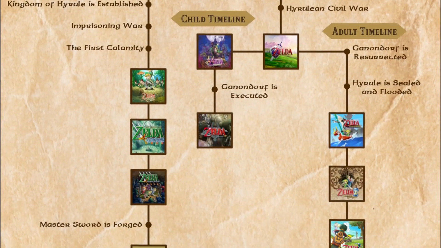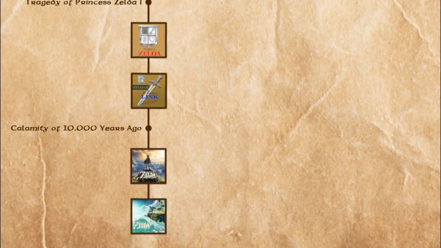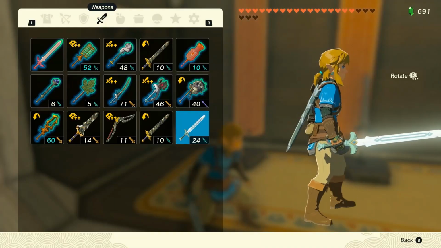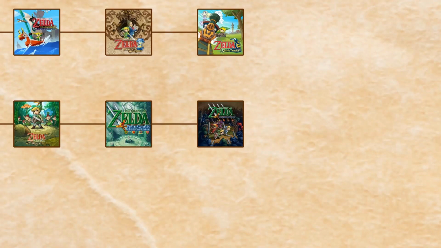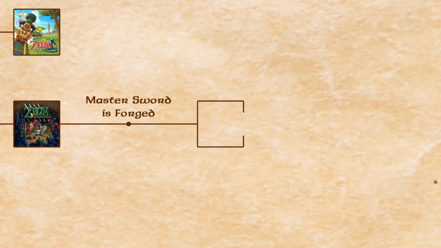Alright, let's wrap up everything that this theory supports about my timeline and everything it changes. The things it supports about my timeline is the timeline split in Skyward Sword occurring and the Goddess Sword appearing in Tears of the Kingdom. What needs to be changed is the Master Sword being forged between Four Swords Adventures and A Link to the Past.